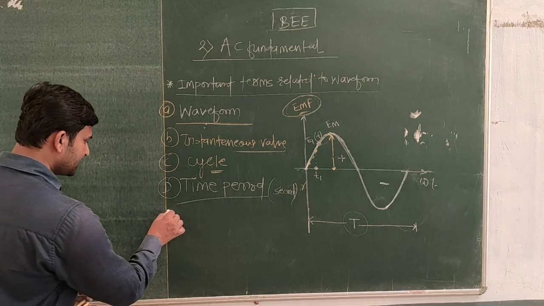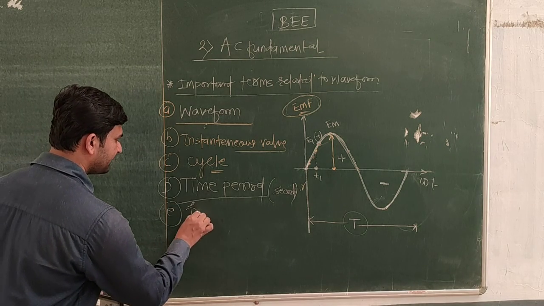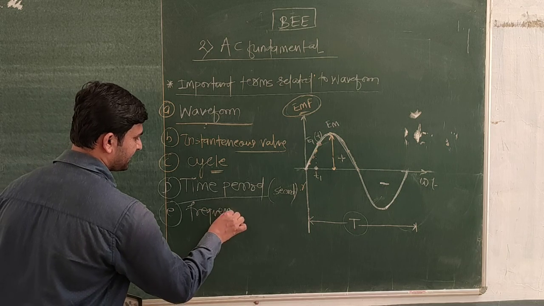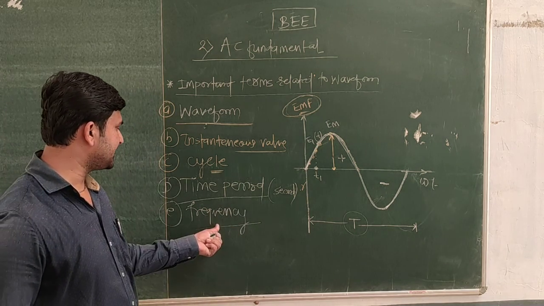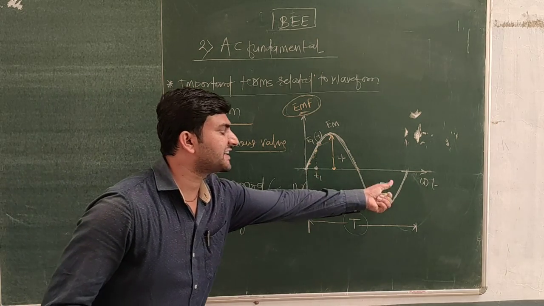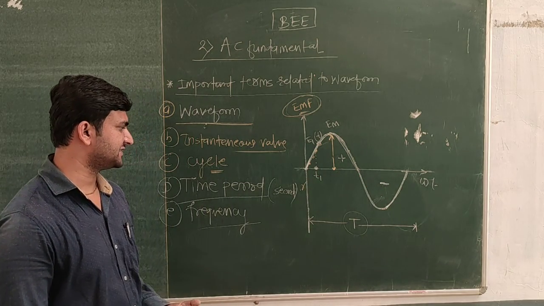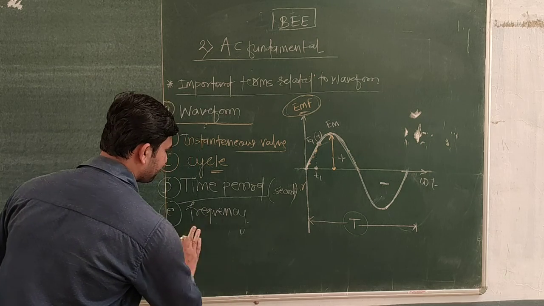Next we have to see the frequency. What is meant by frequency? Frequency is defined as the number of cycles completed per second.